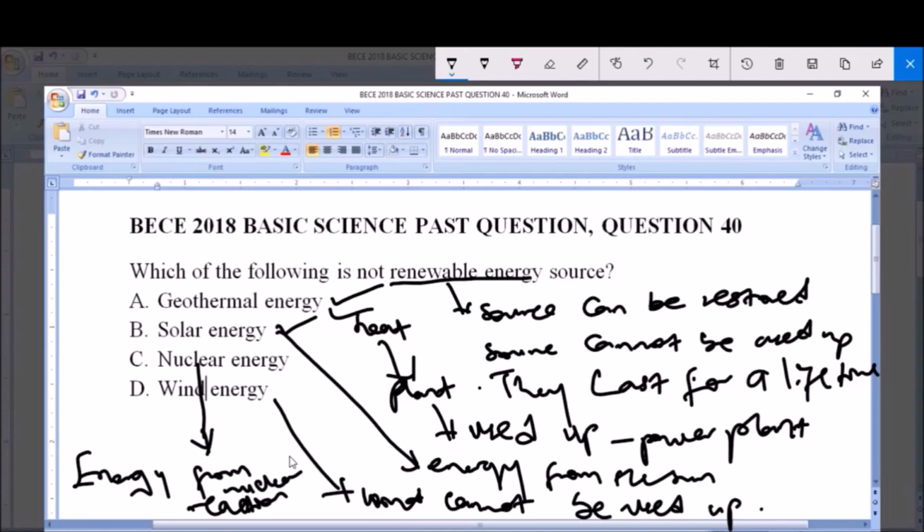Now this nuclear energy is not renewable. Like I told you, this energy is gotten from the nucleus of an atom. And like we know, atoms are small indivisible particles of a substance. Now it is possible that these elements or substances from which nuclear energy is derived can be used up because of their elements. And that is why we refer to nuclear energy as a non-renewable source. So it is not a renewable energy source.